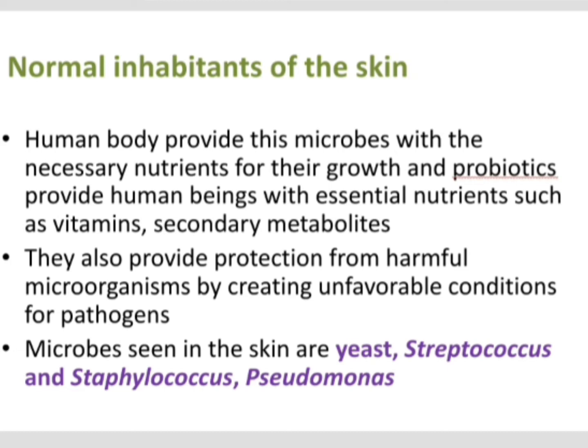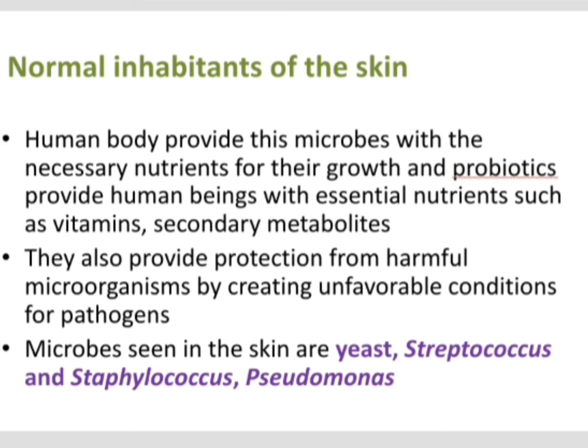So, those microorganisms that are present in the skin, we know that skin is the primary contact area for any type of invading microorganism. So, in the skin, the normal microbial flora will provide a protection to our skin, and it will provide certain conditions that are unfavorable for the growth of the harmful pathogens. So, when harmful pathogens approach our skin, this normal microbial flora that is already present in the skin will provide an environment there which is not favorable for the growth of these harmful pathogens.